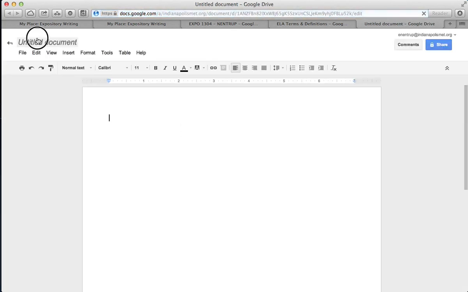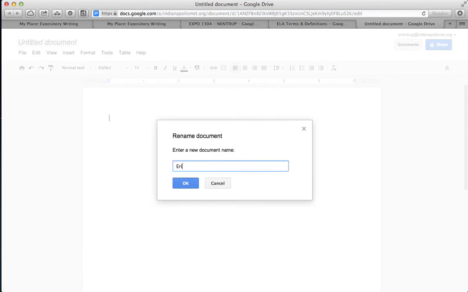First thing we do whenever we create a document is rename it. We will always rename it with our own name and the name of the assignment.